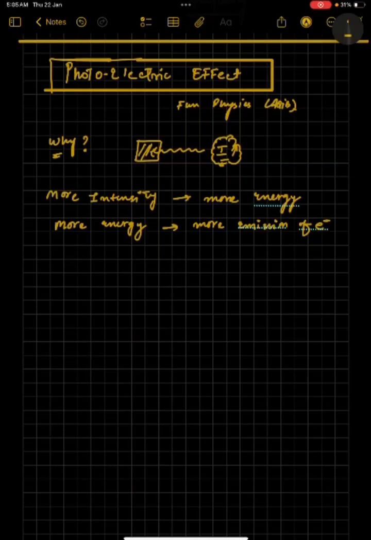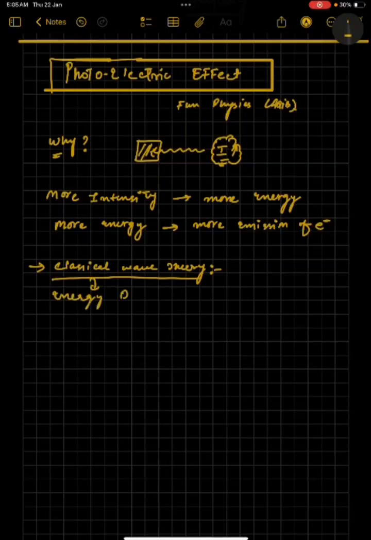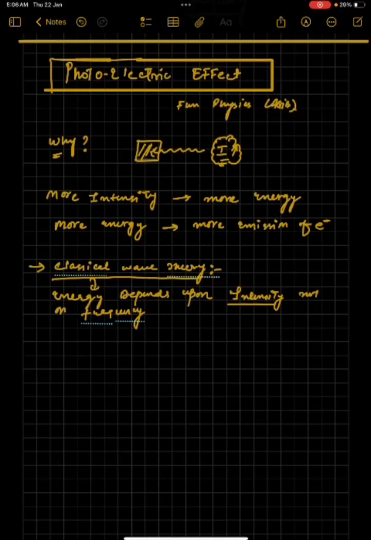According to the classical wave theory, energy depends upon the intensity, not on the frequency. You know what intensity is: intensity simply means the number of photons. The classical wave theory believed that the energy of light wholly and solely depends upon the intensity. There was no such thing as frequency.